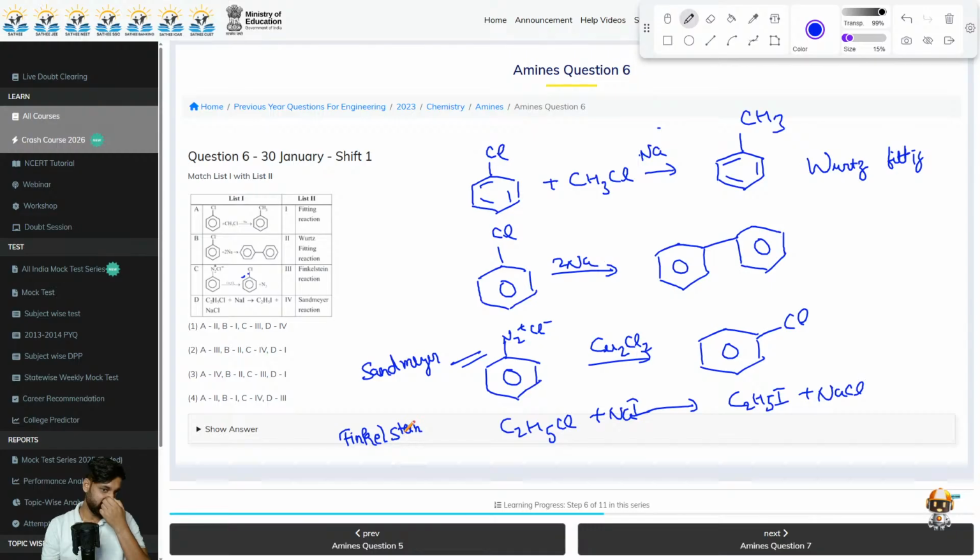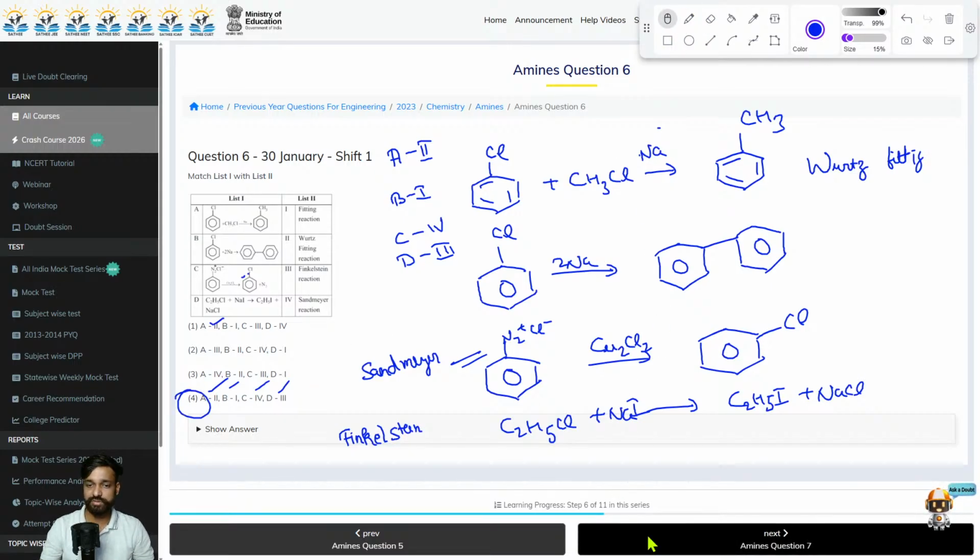Okay. Now, according to this situation that we are seeing, so A would be 2, then B would be 1. What about C? C would be 4 and your D would be 3. So 2, 1, 4, 3. So the correct option would be option number 4th.